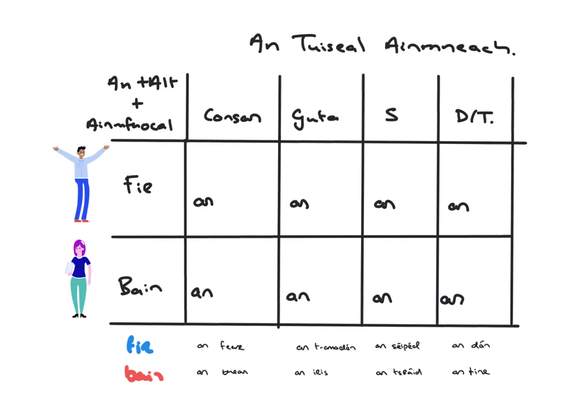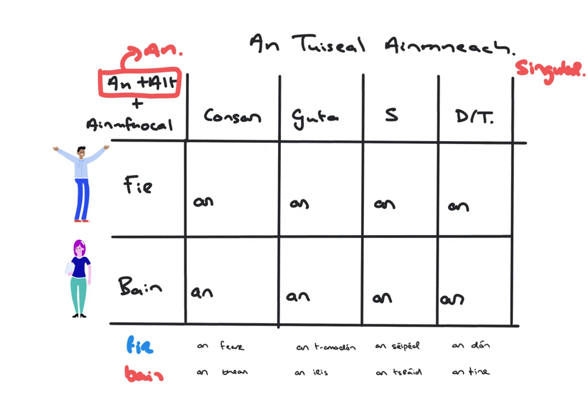So just looking at the changes that happen to nouns in the Tuiseal Ainmneach, the nominative case, when you put "an" before it: an t-alt, or "an", the. So this is all in the singular. What I have written here below is an example of nouns that are masculine along the top and nouns that are feminine along the bottom. And these give us hints as to what happens in each section.